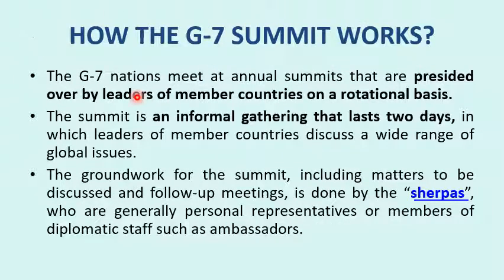So G7 is formed during 1973. 1973, you have to know what happened in 1973, why immediately this organization or grouping is formed. So in 1973, there is an oil embargo or oil crisis for all the developed nations that I have discussed, like Italy, Germany, Japan, UK, France, etc., and US as well.